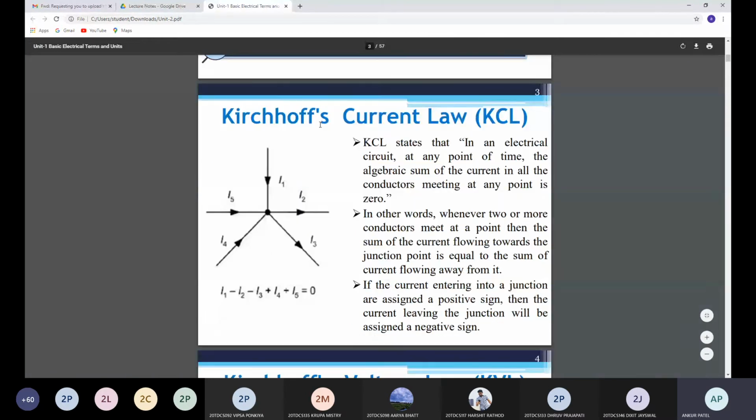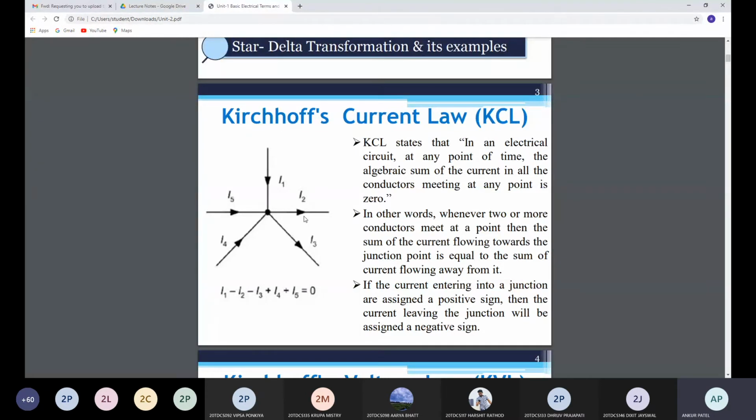So this is Kirchhoff's current law, KCL. You can see here one diagram where currents are flowing towards the junction or outward from the junction. According to the statement of KCL, in an electrical circuit, at any point of time, the algebraic sum of current in all the conductors meeting at a point or junction is 0. The current is not becoming 0, okay? But the sum of currents meeting at a junction is 0.